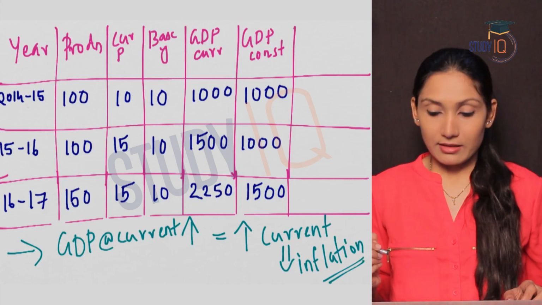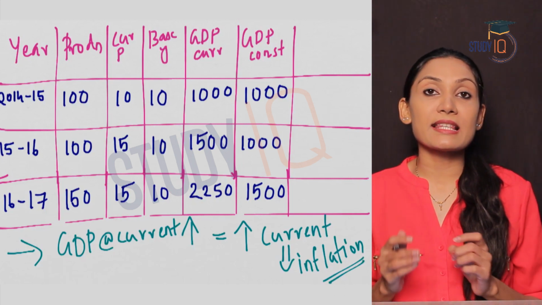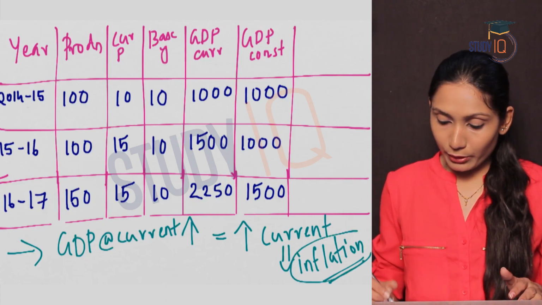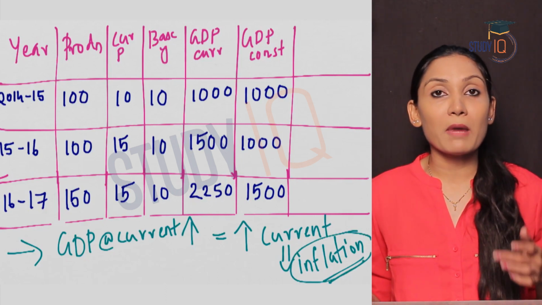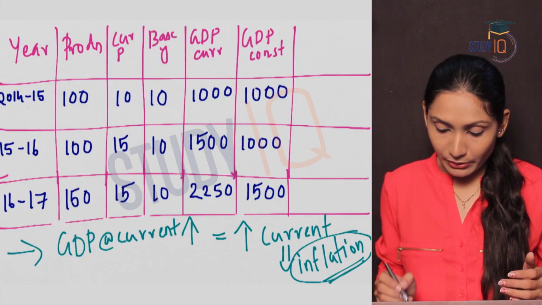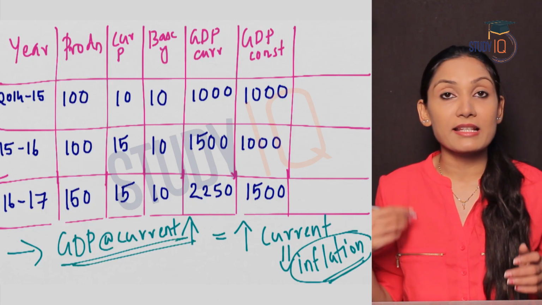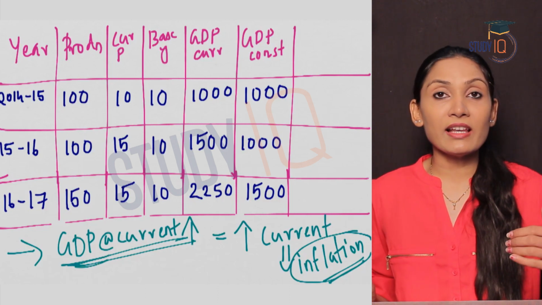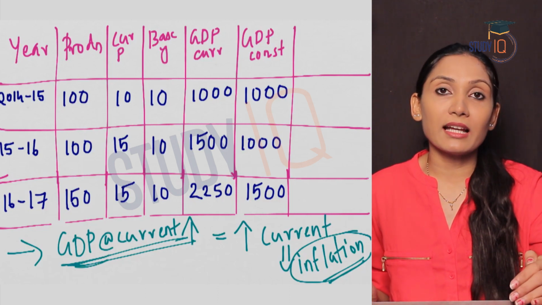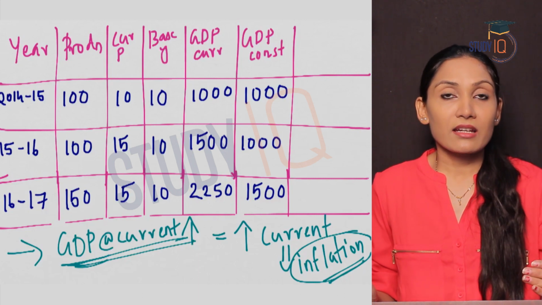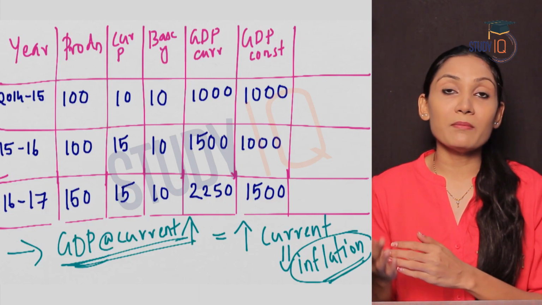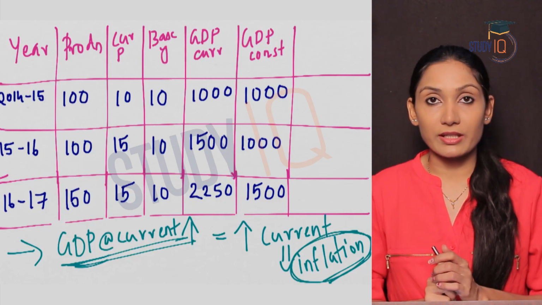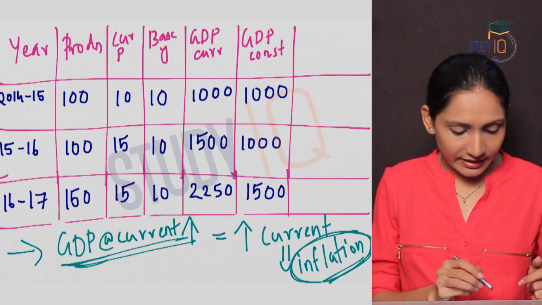What is inflation? Inflation means a persistent rise in the prices of commodities in the market. So, due to inflation, the current prices in the market can increase. And due to that, GDP at current prices also can increase. And what is the understanding? Production will remain the same. GDP at current prices has increased. There is no increase in production, but GDP increased due to inflation. This is the conclusion.